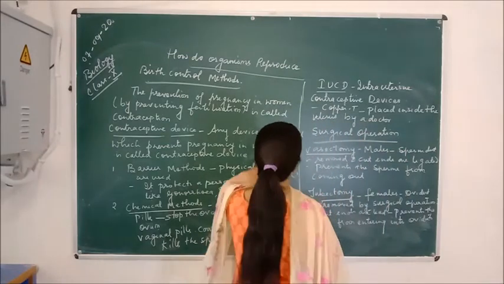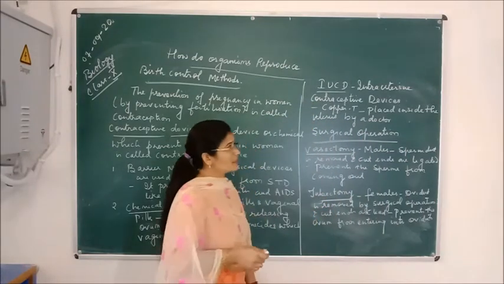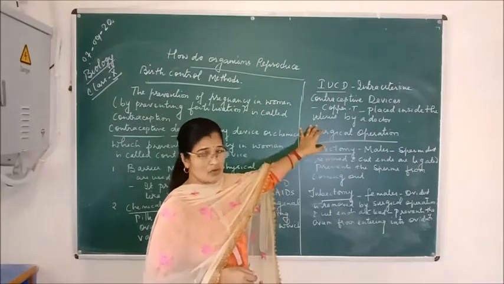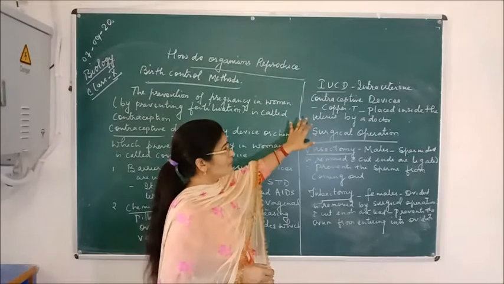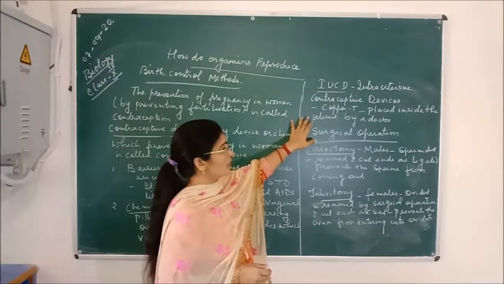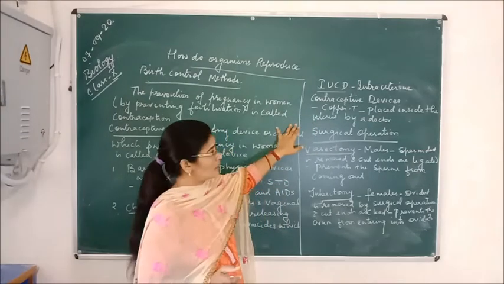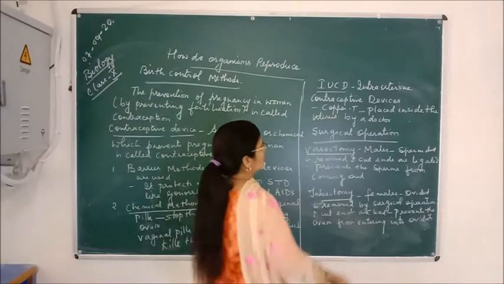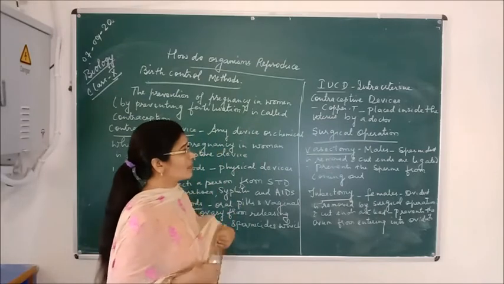The third method is the intrauterine contraceptive device. In this, we will study the copper T, which is placed inside the uterus by the doctor or the nurse. By this method also, fertilization of the ovum by the sperms is prevented, and pregnancy can be stopped. So this is one of the methods.